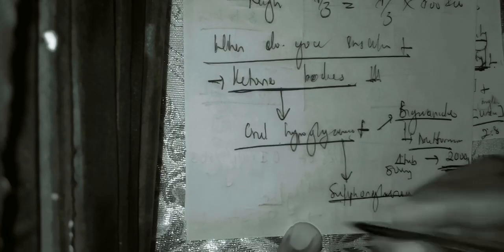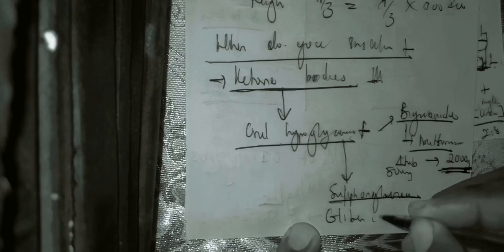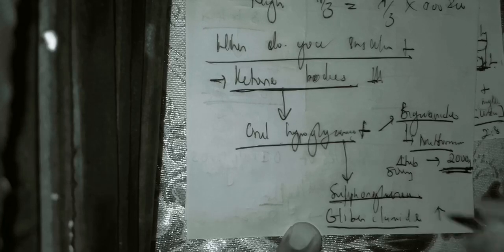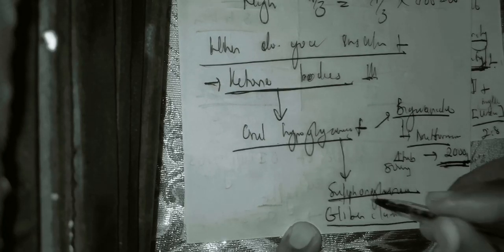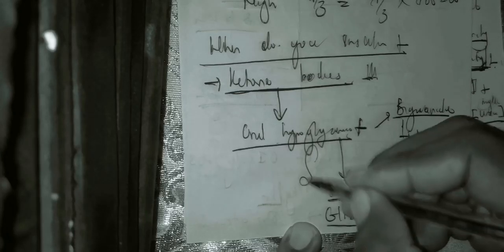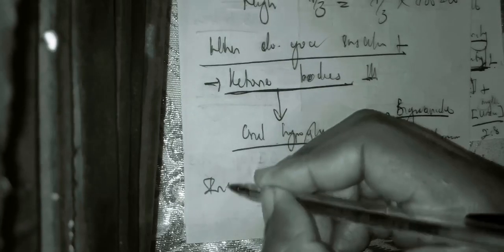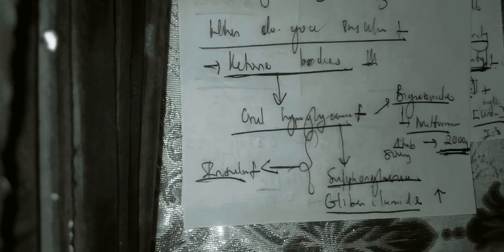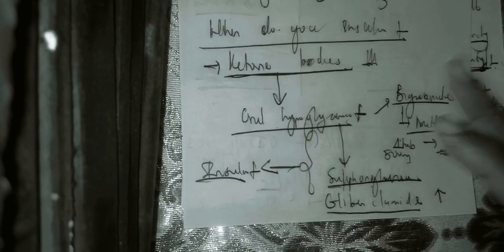Sulfonylurea. Is it clear? An example of sulfonylurea is glibenclamide. So you also give glibenclamide to its full dose. If you give sulfonylurea and biguanide to their full dose, but it does not control diabetes, now you go back to insulin. And the insulin you give is mixture, the lengthy insulin. So generally that's how you control the glycemia.